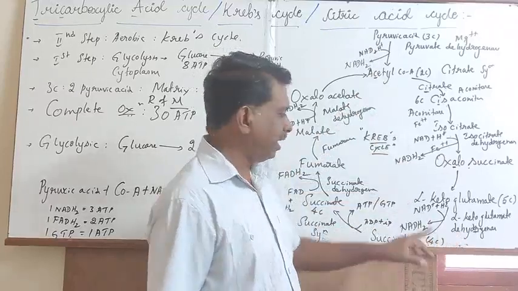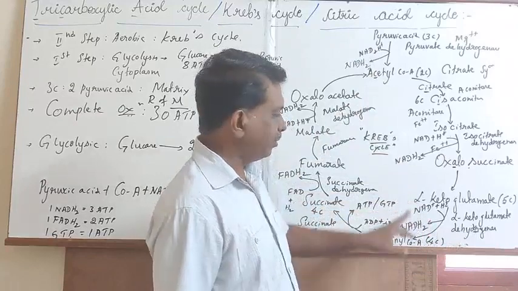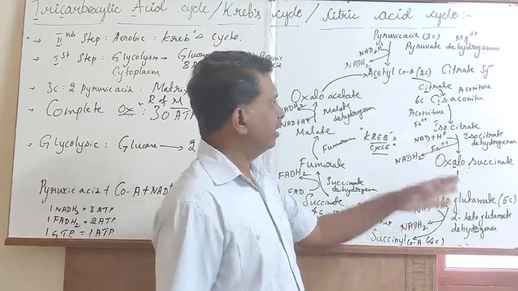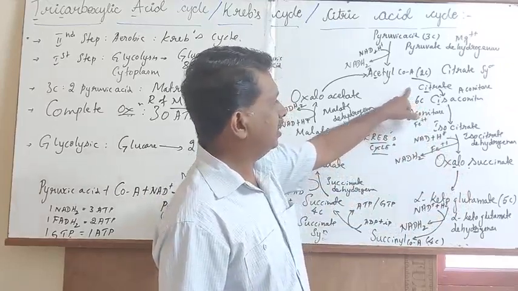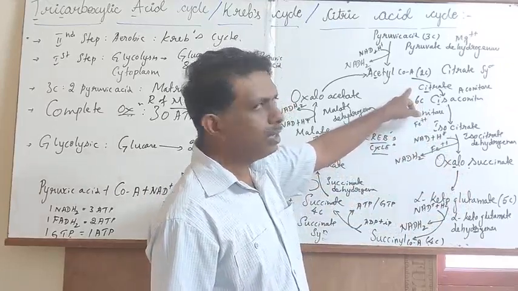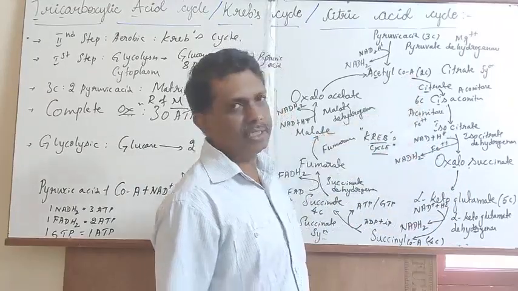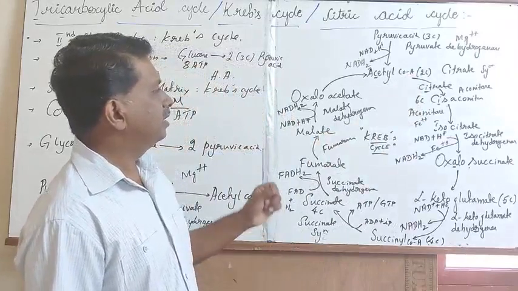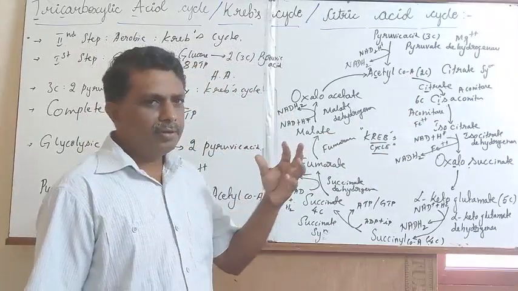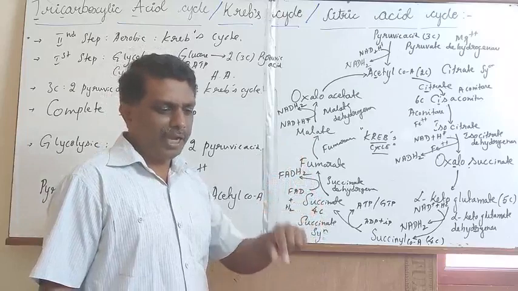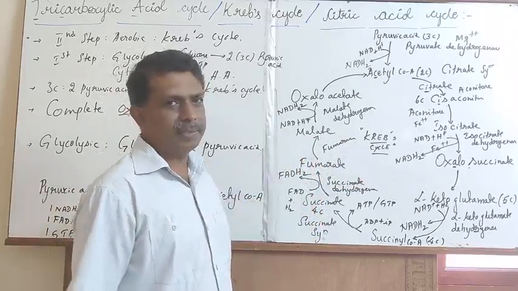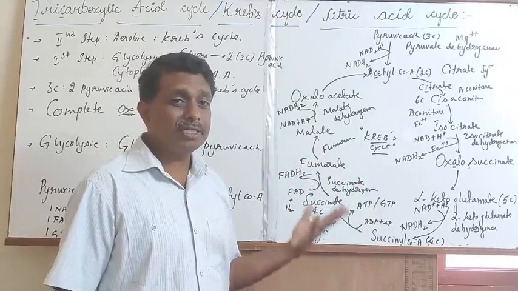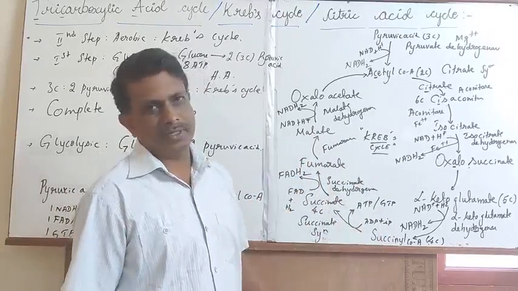The 5 carbon containing intermediate compound in the Krebs cycle is alpha ketoglutarate or glutamic acid. It carries 5 carbon atoms. The stable 6 carbon containing compound actively synthesized during the course of the Krebs cycle is citric acid or citrate. These are the important intermediate compounds actively synthesized in the Krebs cycle for the biosynthesis of various metabolites in living organisms.